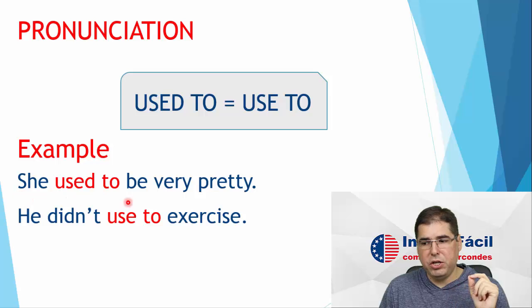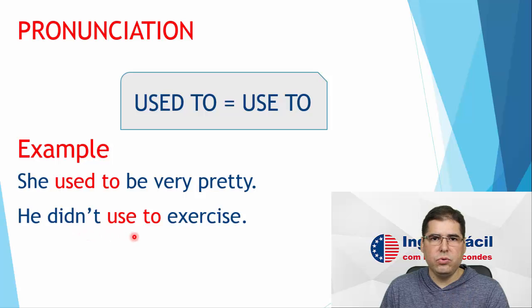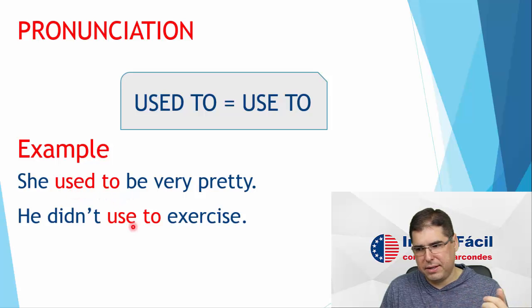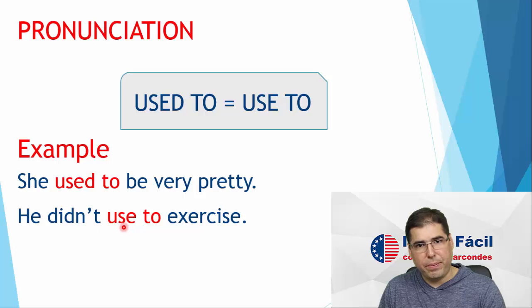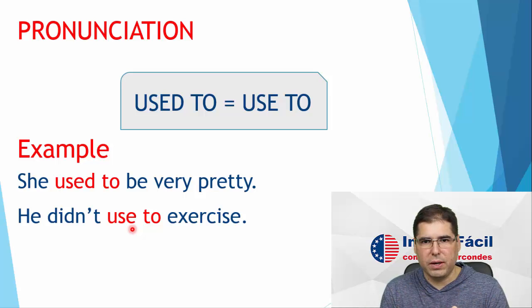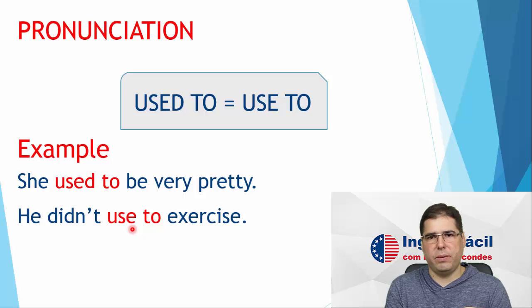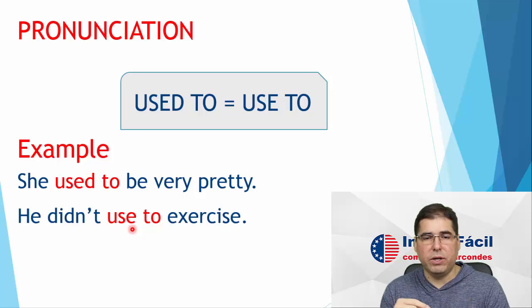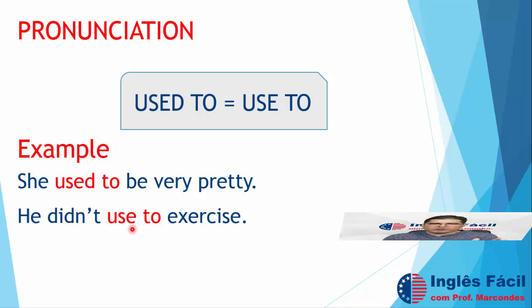Look here. She used to be. He didn't use to exercise. So the pronunciation of "used to" in the past and "use to", which is also in the past because of "did", right? But without "ed" here. So the pronunciation is the same, okay? That's what I wanted to show you. I used to do something. Did you use to do something? The same pronunciation, but when we write, they are different, okay?